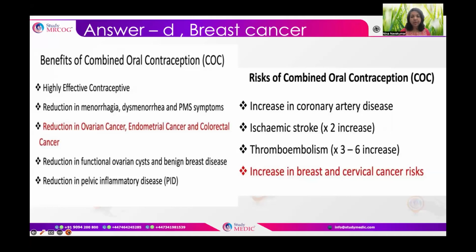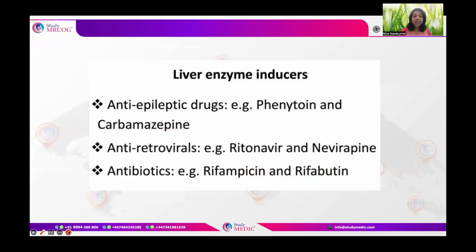What are the risks of combined oral contraceptives? As it is contraindicated in coronary artery disease, ischemic heart disease, it increases the risk of CAD, it increases the risk of ischemic stroke 2-fold, increases the risk of thromboembolism 3 to 6-fold. Also, there is a small increase in the breast and cervical cancer risk. There are certain medications which interfere and reduce the contraceptive effectiveness of oral contraceptive pills, mainly the liver enzyme inducers, anti-epileptic drugs like phenytoin, carbamazepine, antiretroviral drugs like ritonavir and nevirapine, antibiotics like rifampicin and rifabutin.